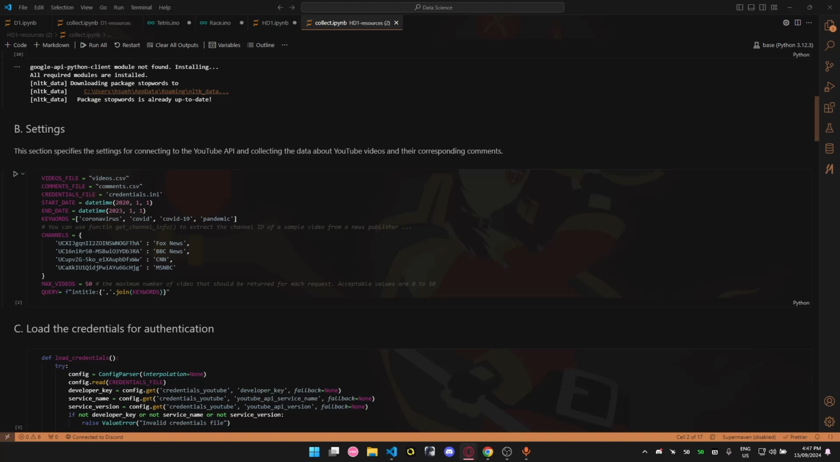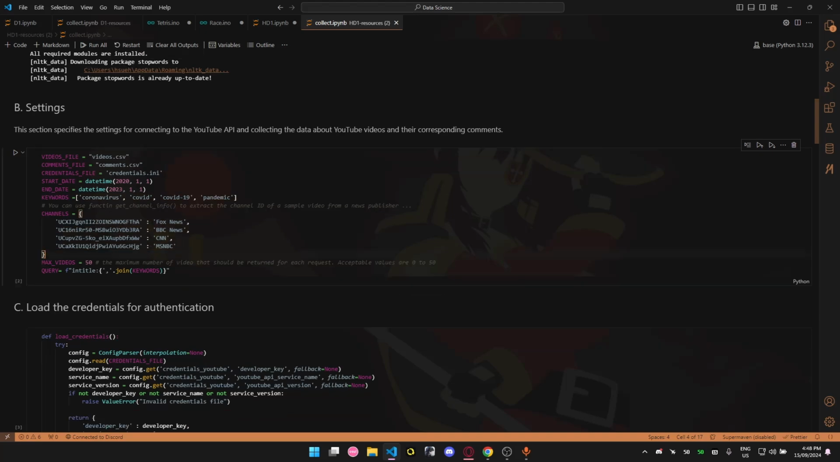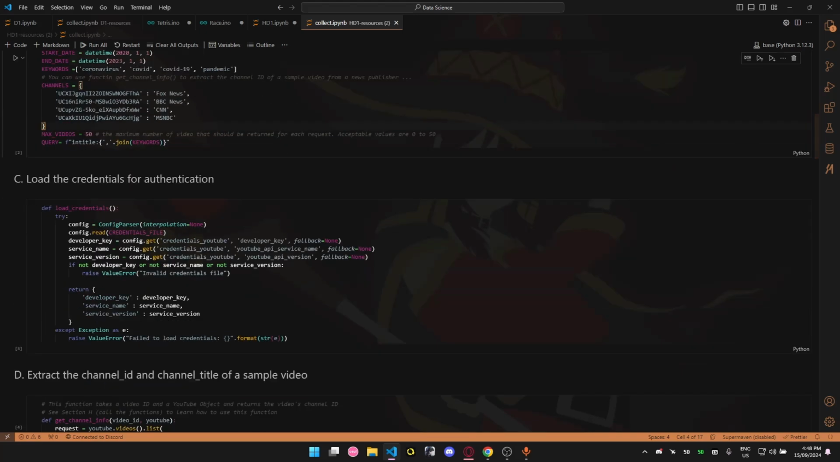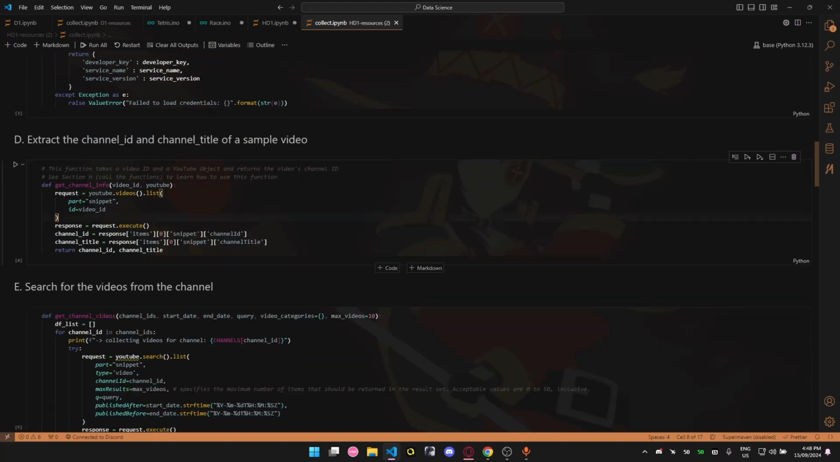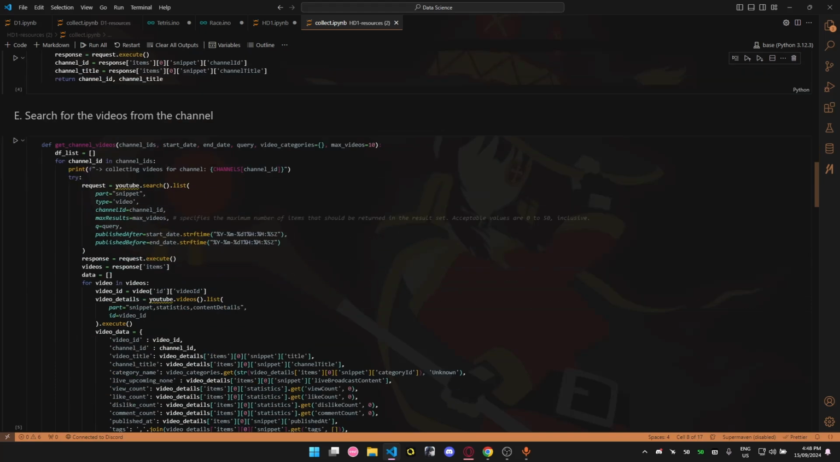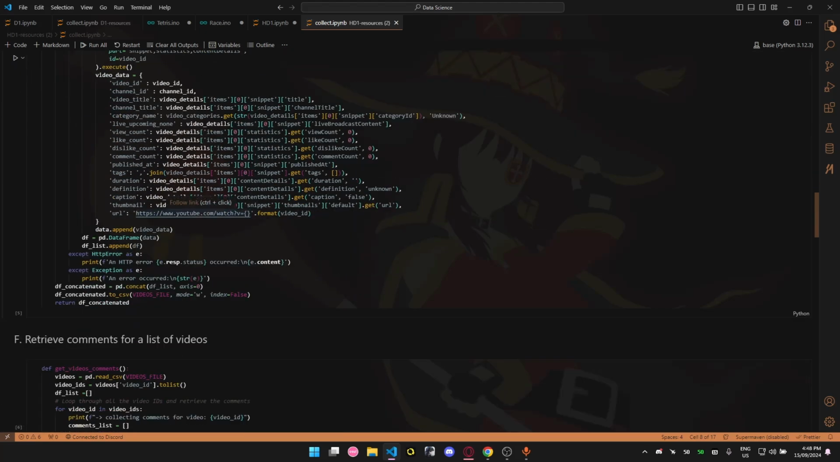Then these are the keywords which the Google API will be processing to extract only the videos related to this topic. These are the 4 channels we are extracting from. That's basically this part. Then we have a function to load the credentials. This function will be taking the videos and returning the channel name and ID. Then this function will be fetching videos and taking all the necessary information such as likes, views, video titles, and other stuff, for the database.